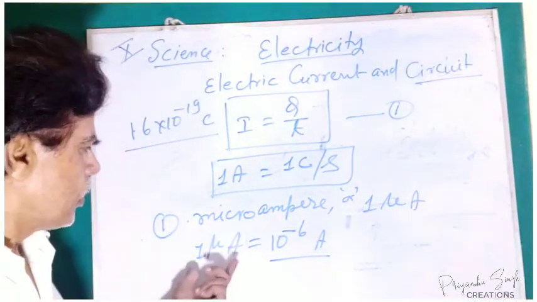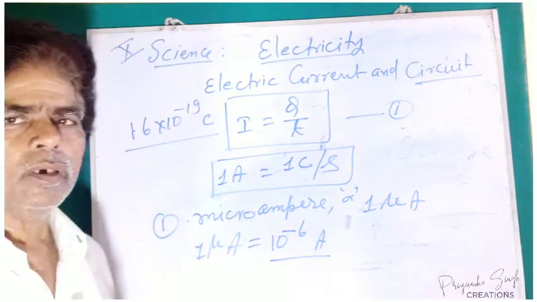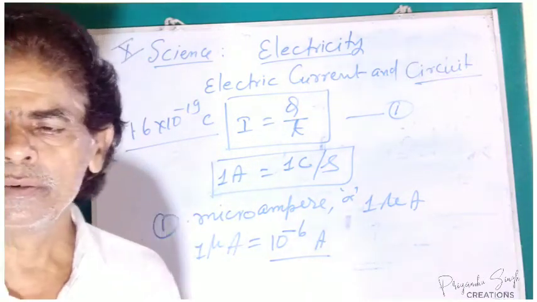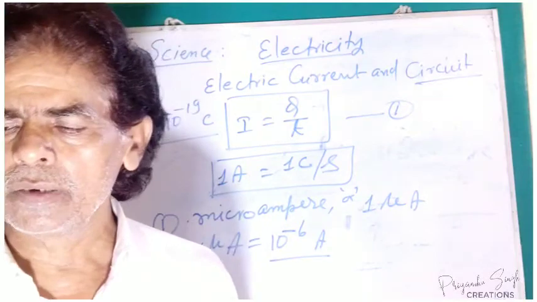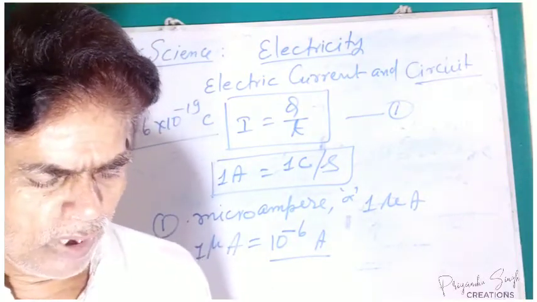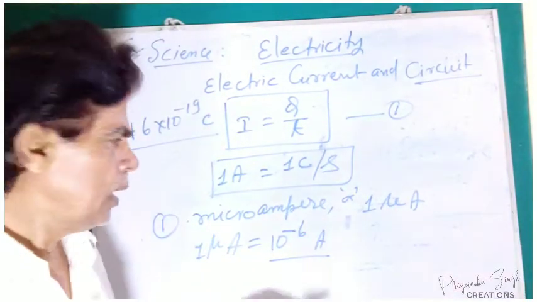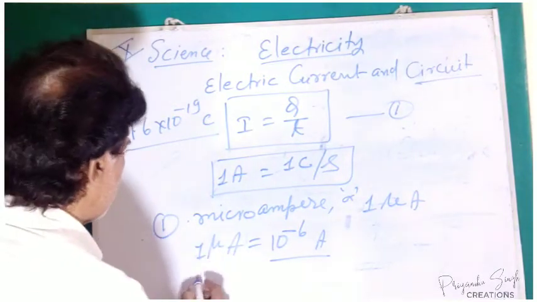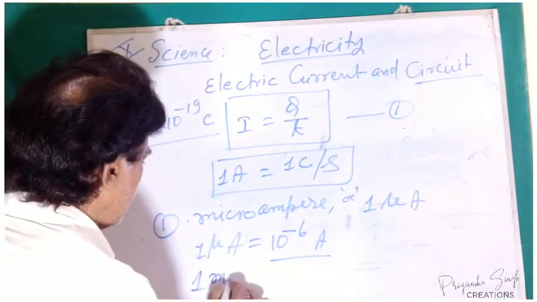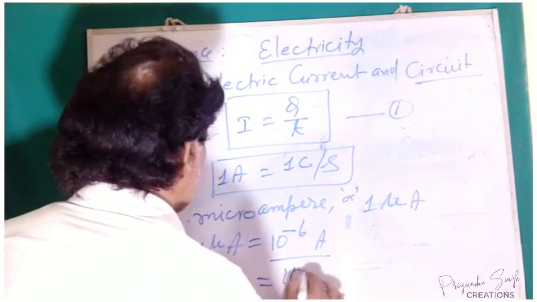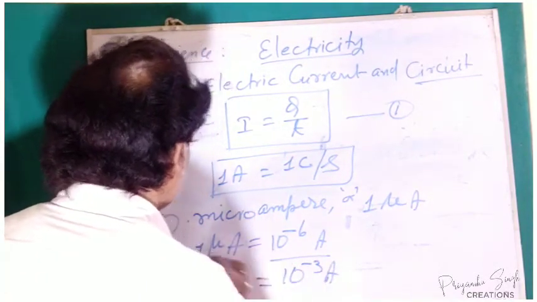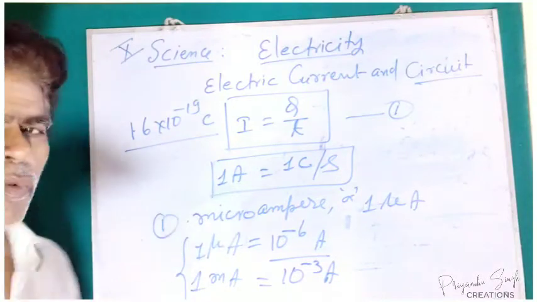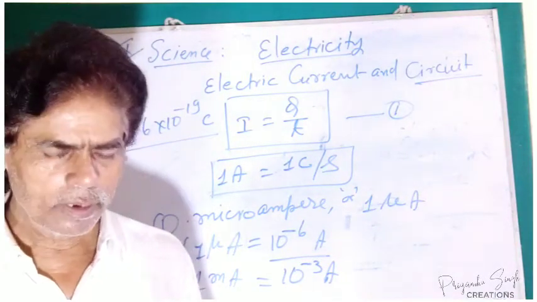This is the smaller unit of electric current. Another unit may be milliampere. It is somewhat bigger than the microampere. So 1 milliampere equal to 10 to the power minus 3 ampere. So these are the smaller units of electric current.